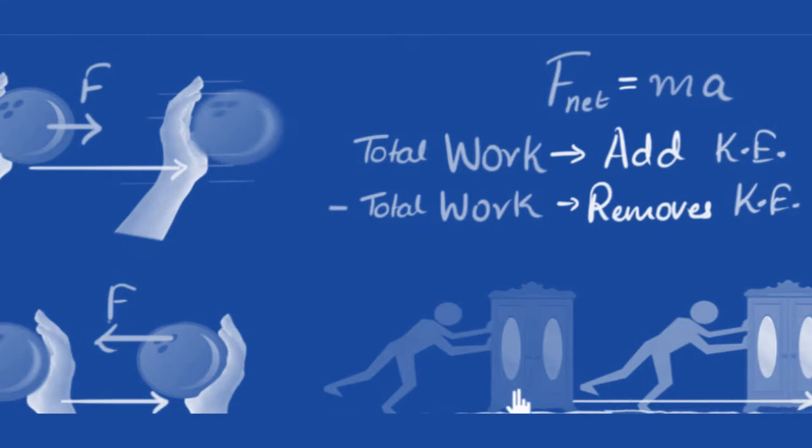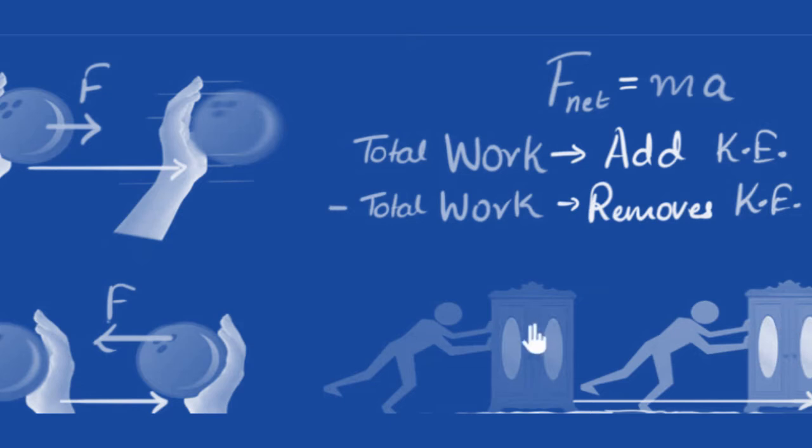So let's think about the kinetic energy. Initially, the kinetic energy was zero, it was at rest. After pushing also, the kinetic energy is zero. So the kinetic energy didn't change at all. It was neither added nor removed. That means the total work done on this cupboard was zero.